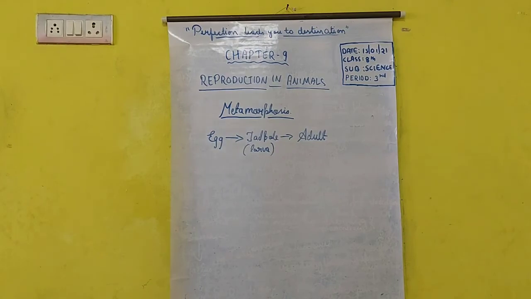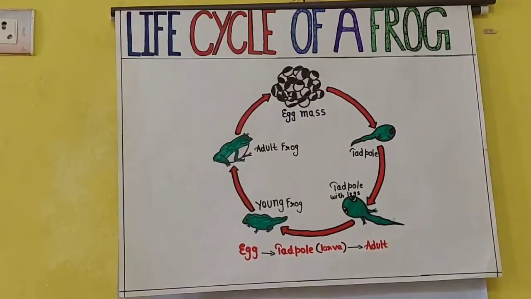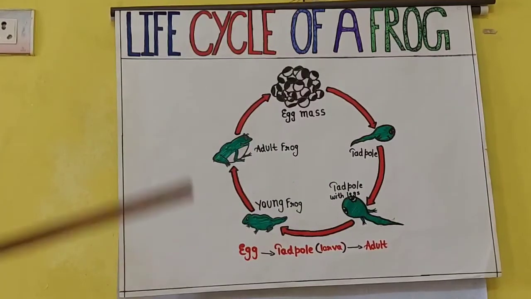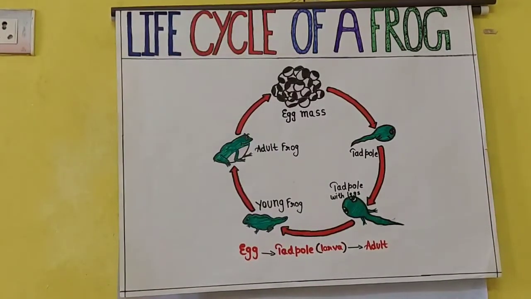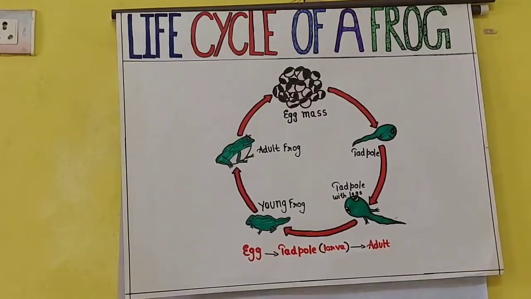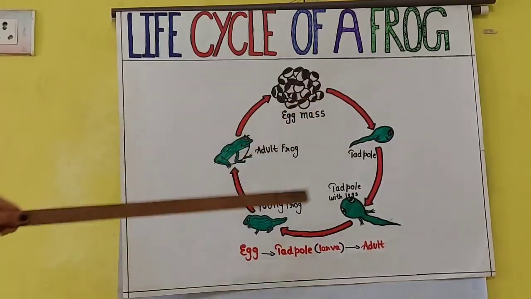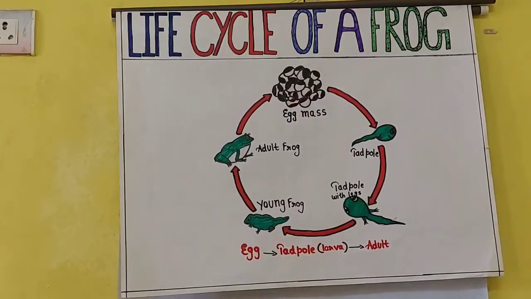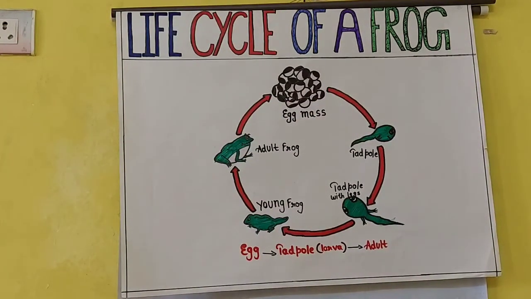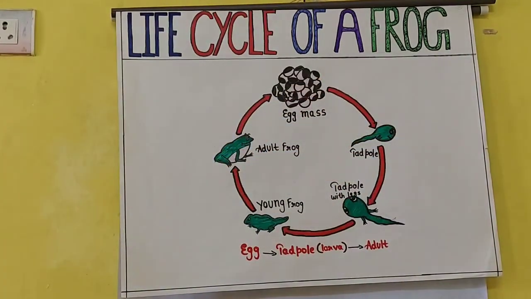See this picture of the life cycle of a frog. First you can see the egg stage, the mass of egg cells. Then second comes the tadpole stage, where the organs are not completely formed. Nobody can say that it is a frog. Is it looking like a frog? No, it is not.